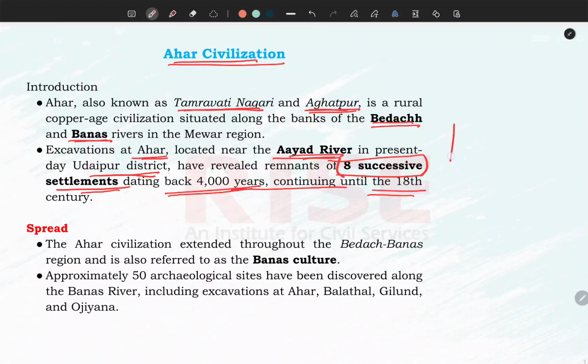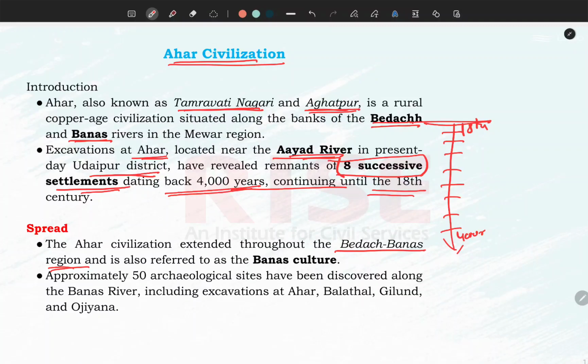If we dig deep into this land, we have different settlement layers, 8 successive layers. It is basically 4000 years back until the 18th century. So you can see the spread of time over which people used to live in this area. Now, what is the geographical spread of that civilization? Basically, the Ahar civilization is located in the Bedach Banas region.